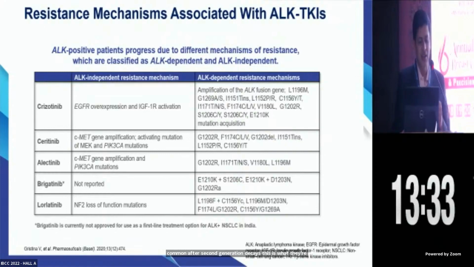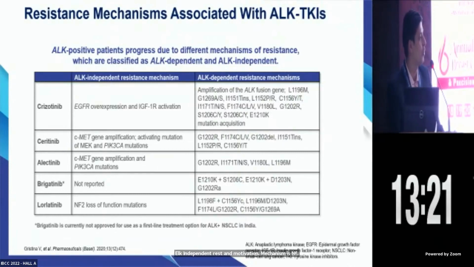If we see with lorlatinib, there are some resistant mutations which come up. ALK independent resistant mutation mechanism is NF2 loss of function. While with ceritinib and alectinib, MET amplification is an important mechanism that needs to be considered, because there is a targetable mutation as a result of resistance to these drugs.